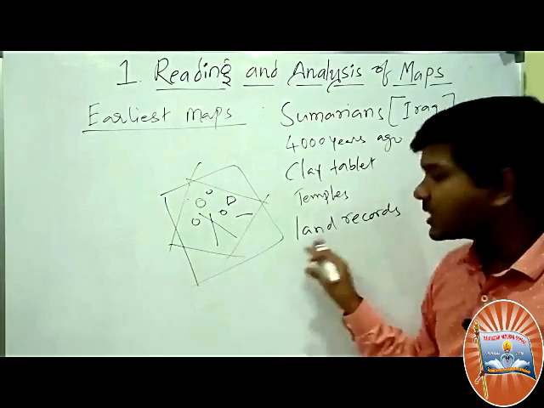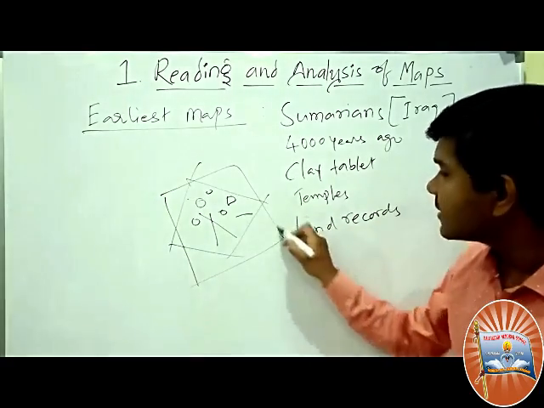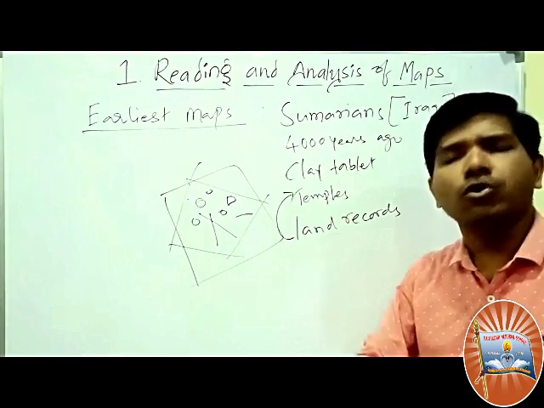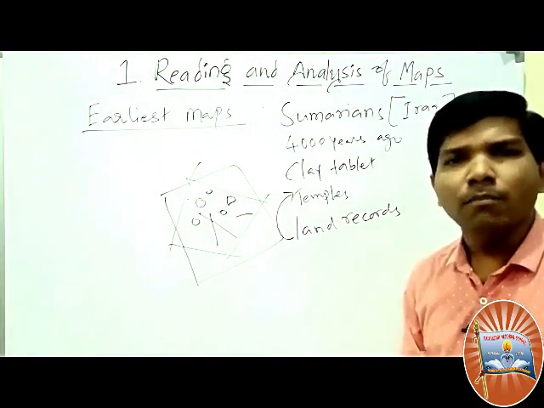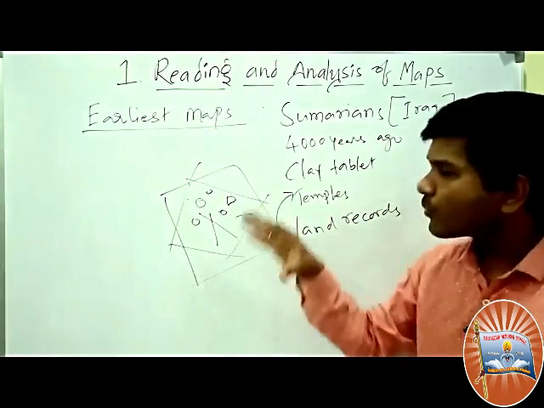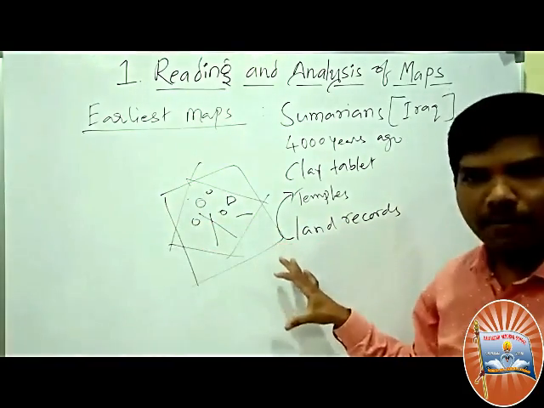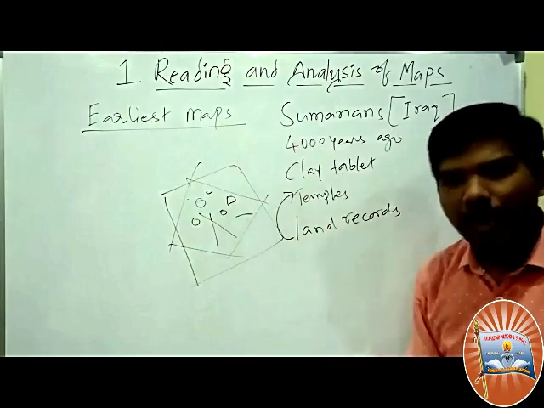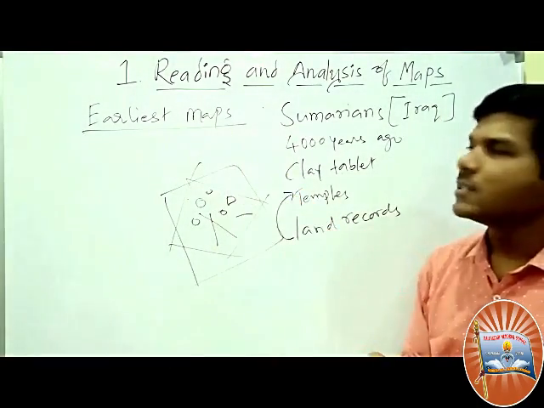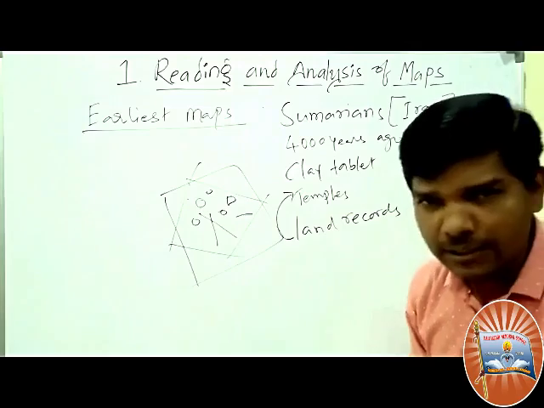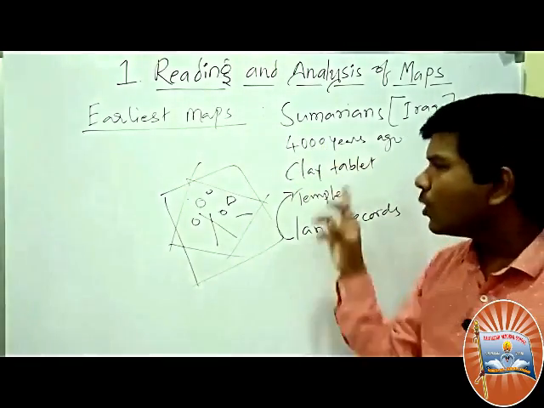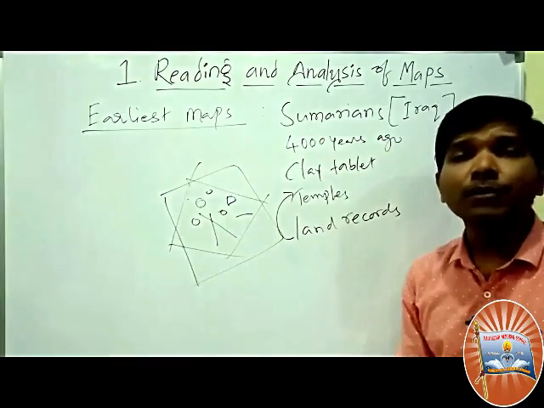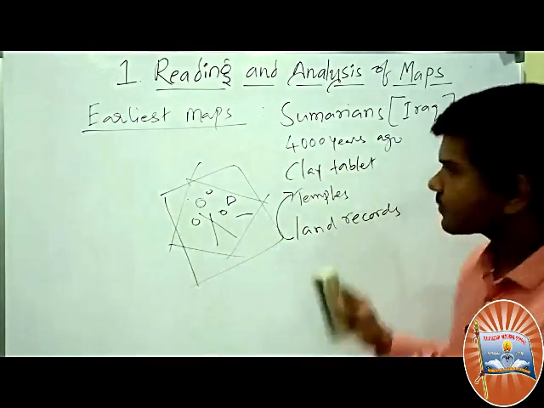These lands belonged to temples. At that time temples held many acres of land, so they wanted to locate where these lands were. For this purpose the Sumerians made maps. So the Sumerians were the first map makers in the world, 4,000 years ago, on clay tablets, to maintain temple land records.